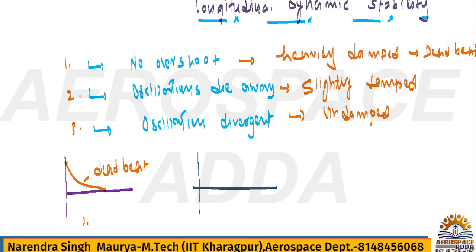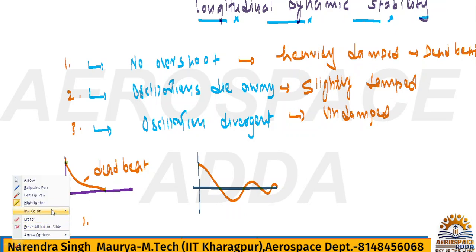But if oscillation is there and it is slightly damped, it will have oscillation, meaning both positive and negative. So that oscillation will be like this. But this is slightly damped, which means it will eventually achieve its initial condition. That is called slightly damped. And this is also called convergent, just like the first is called deadbeat.